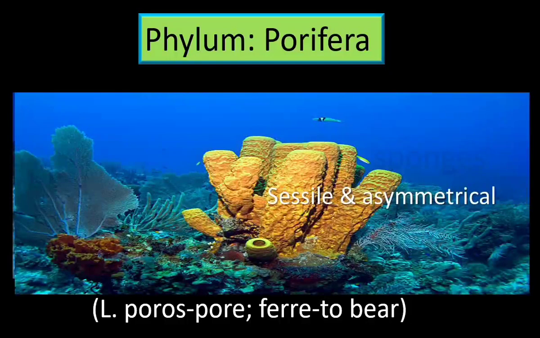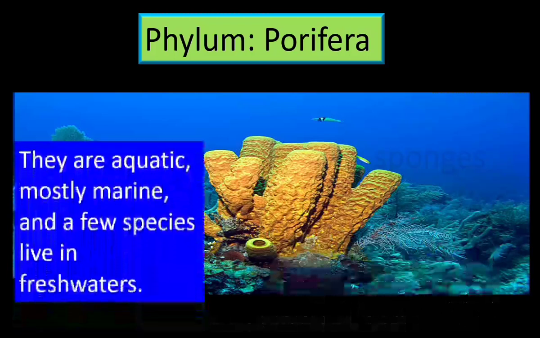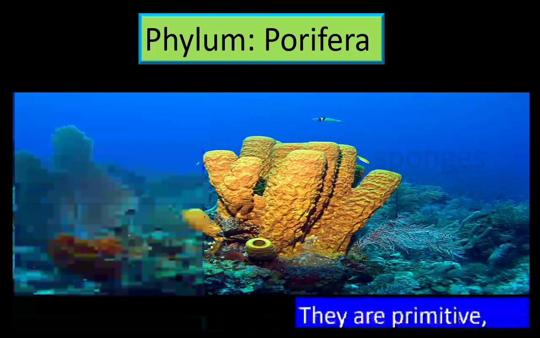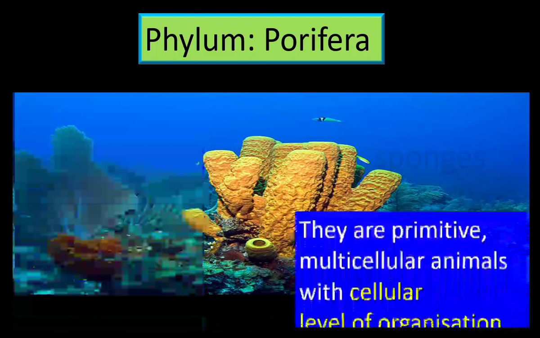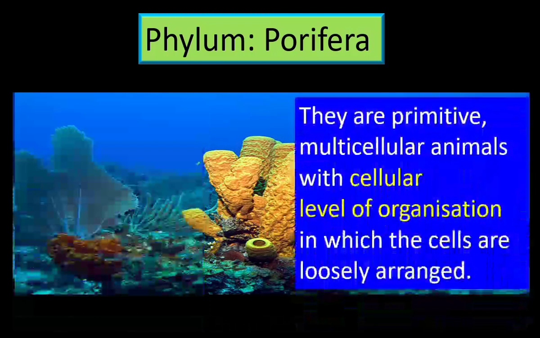They are sessile and asymmetrical. Sessile means they are attached to the floor. They do not have symmetry, so they are asymmetrical. They are aquatic and mostly marine, and a few species live in fresh waters. They are primitive multicellular animals because they have cellular level of organization.